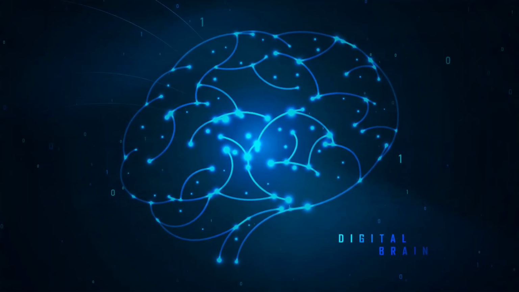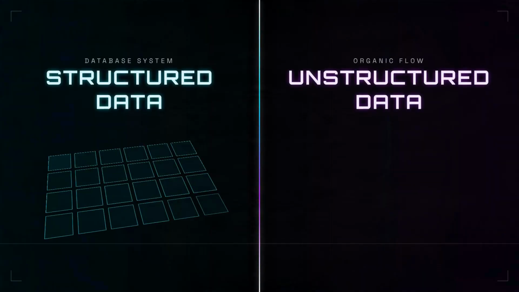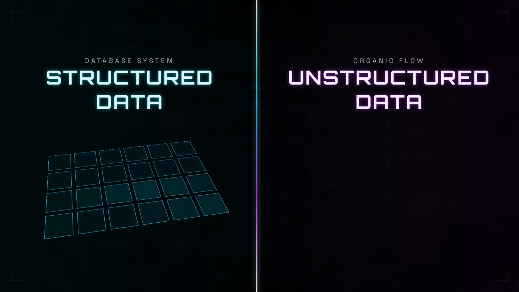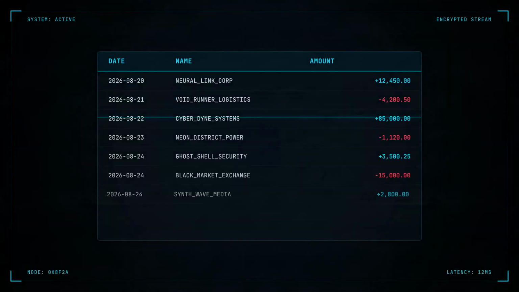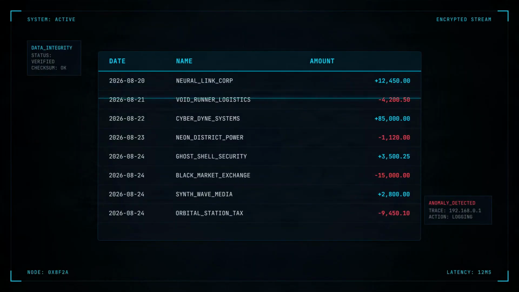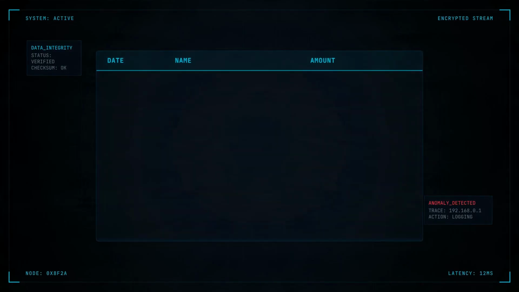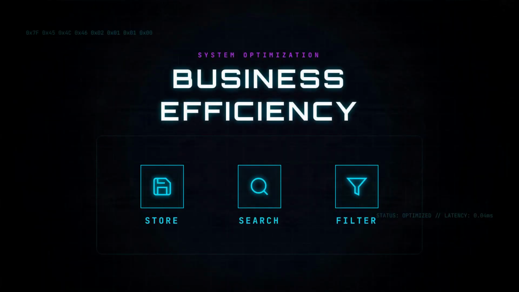Let's get started. The main ingredient needed to create an AI model is data. There are two primary types of data: structured data and unstructured data. As the name suggests, structured data is organized into rows and columns. For example, you could track sales in an Excel spreadsheet, organized by transaction date, name, and amount. Structured data is easy to store and analyze, which is why businesses have relied on it for decades.